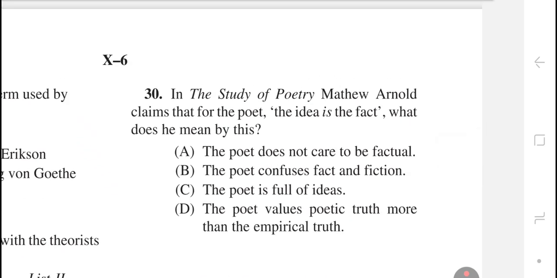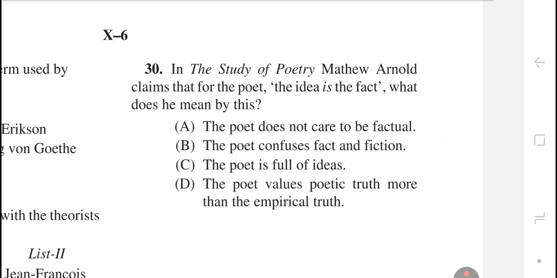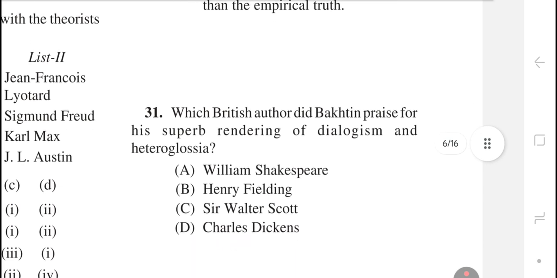Question number 30. In the study of poetry, Matthew Arnold claims that for the poet, the idea is the fact. What does he mean by this? The right answer is D. The poet values poetic truth more than the empirical truth.